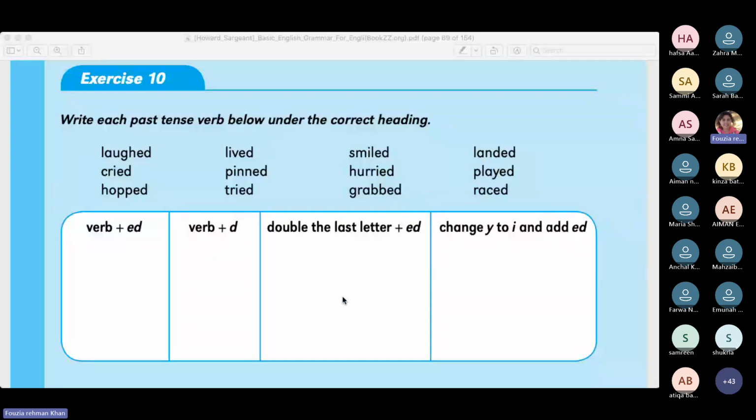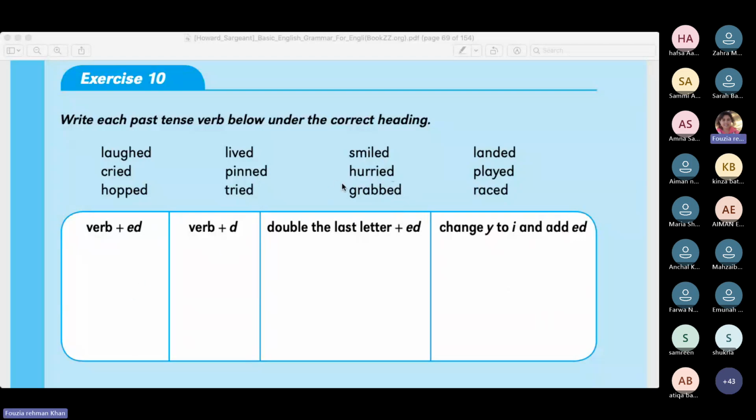Grabbed, here. Landed, ed, here. Played, ed, here. Raced, d, here. Okay. I hope you are done and I have done it correctly. Laughed, ed. Cried, here, y. Hopped, double. Lived, d. Pinned, double. Tried, y. Removing y, ied.